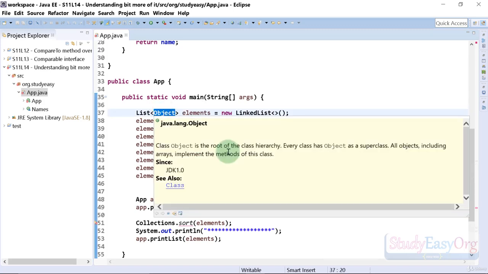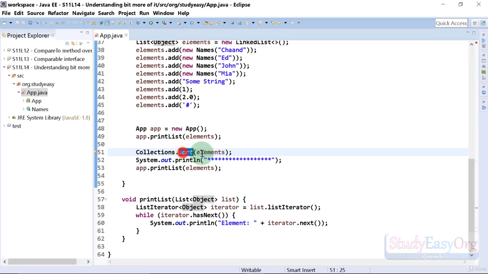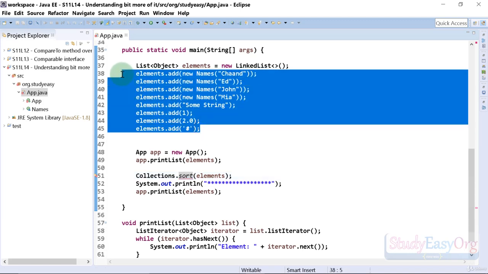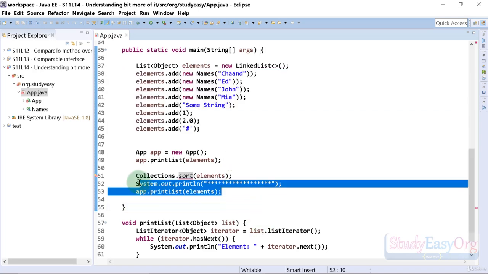Definitely for these things we won't be able to make use of sort. The general rule for sorting is that the data needs to be of the same type. In here we are adding different types of data, so the sorting mechanism won't be able to apply in here. If you want to sort this kind of list, you need to implement your manual sorting mechanism. So that's again a catch in here.